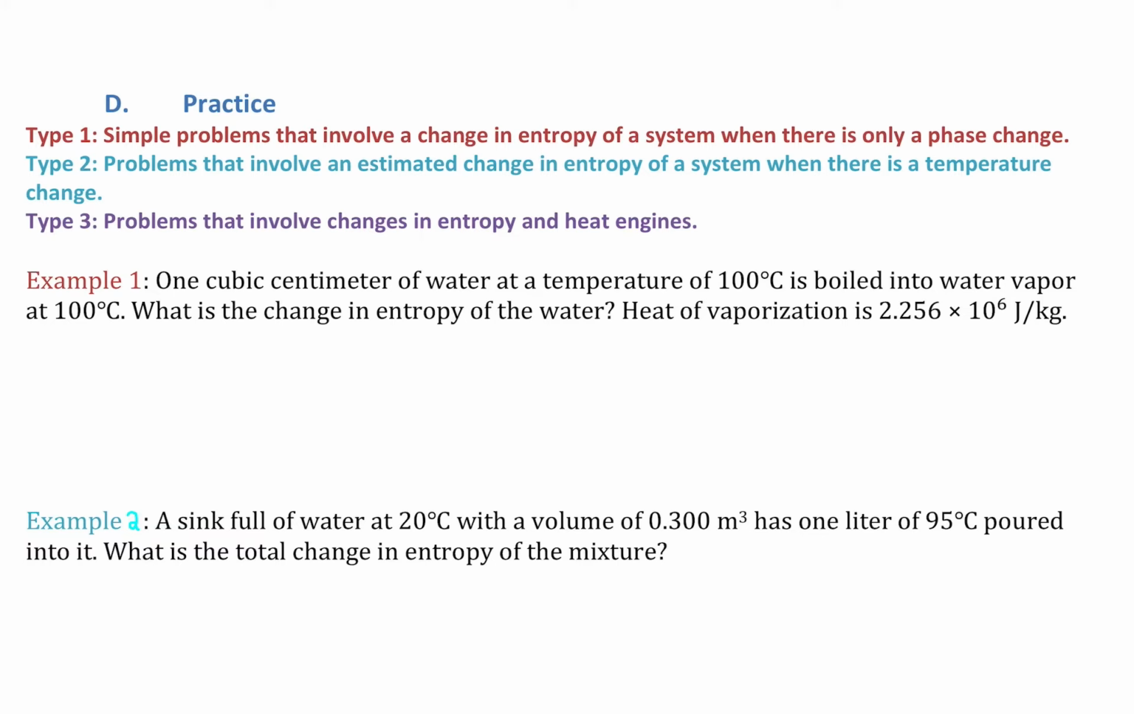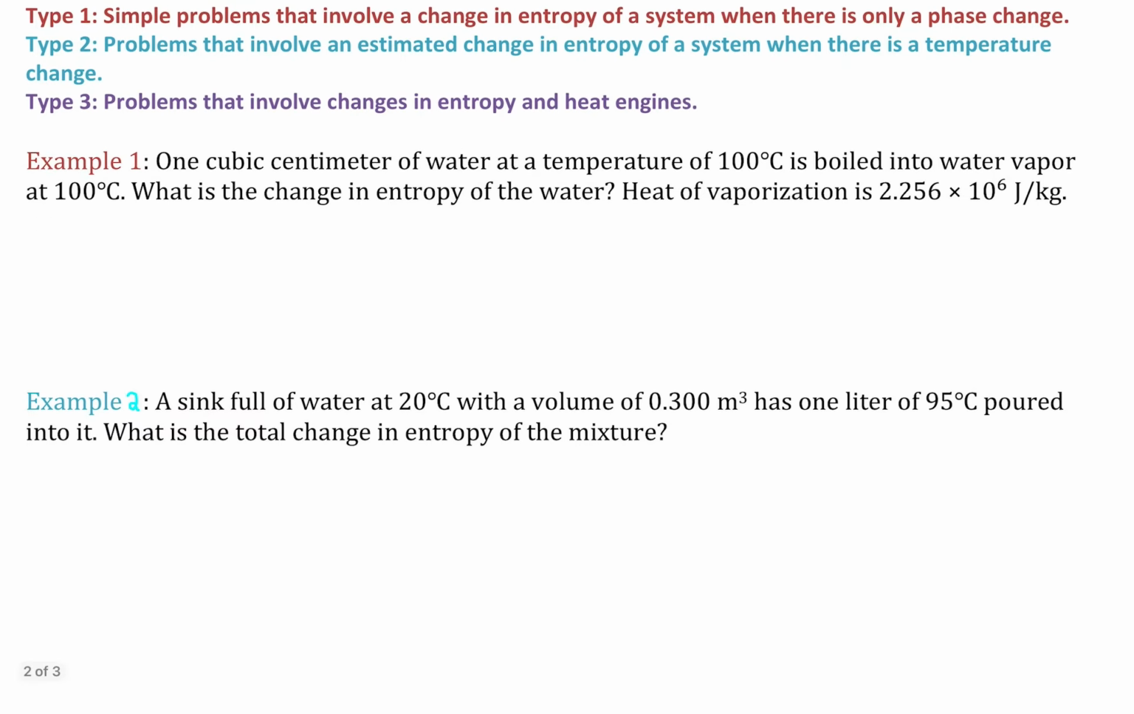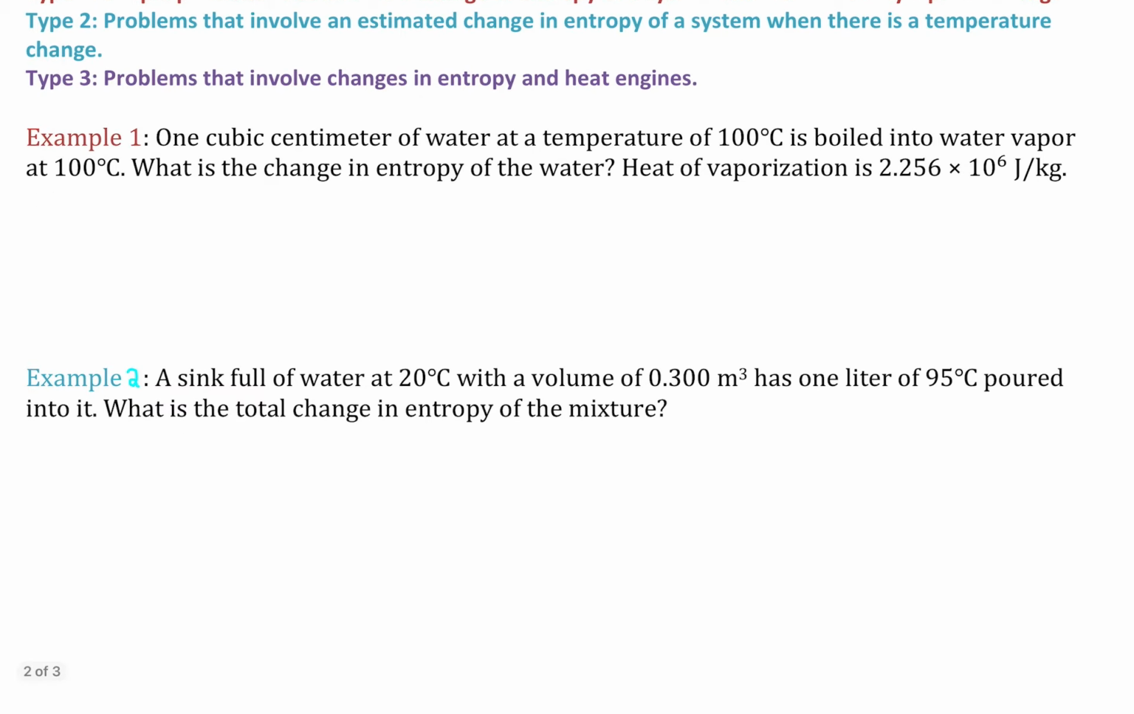Heat, that is. Type 2, problems that involve an estimated change in entropy because the temperature did change. More practical, more types of examples we can do there. We're pretty hemmed in with type 1, but unfortunately an estimate. And finally, type 3, problems that involve changes in entropy related to heat engines. So as I've said a couple times in the introduction, back to taking it to heat cycles, efficiency, Carnot engines even, seeing that. So let's take a look at our first simple example, example 1.